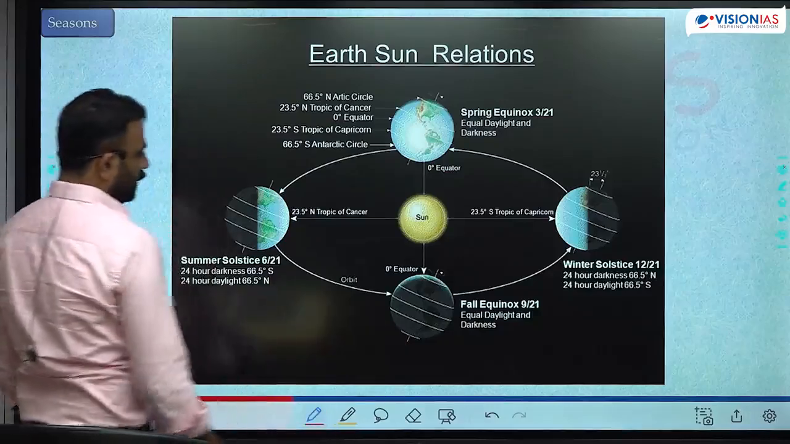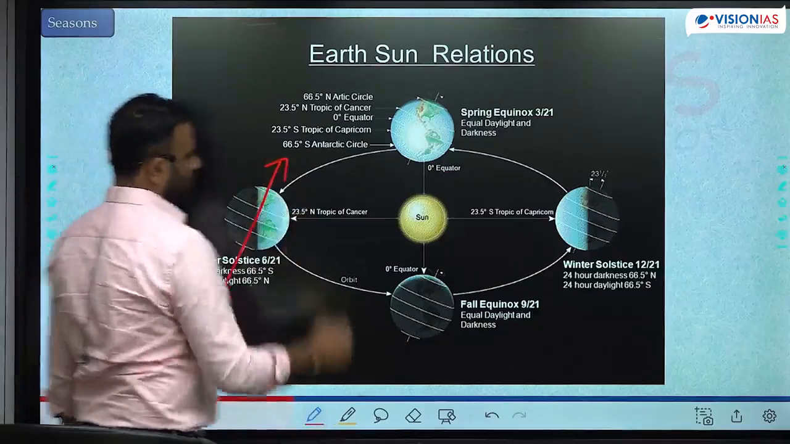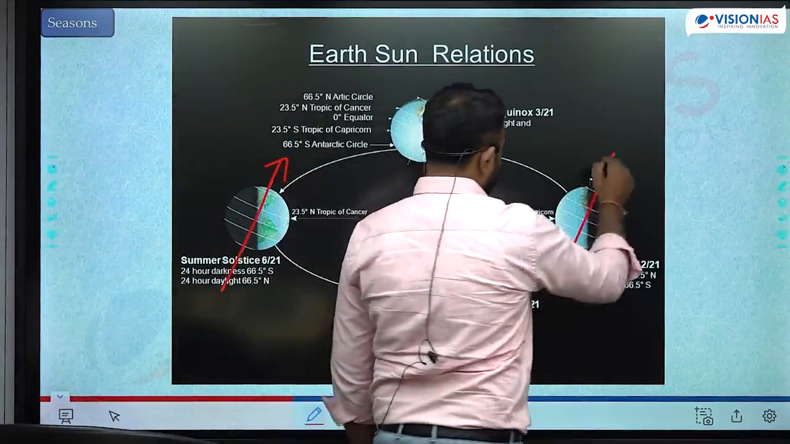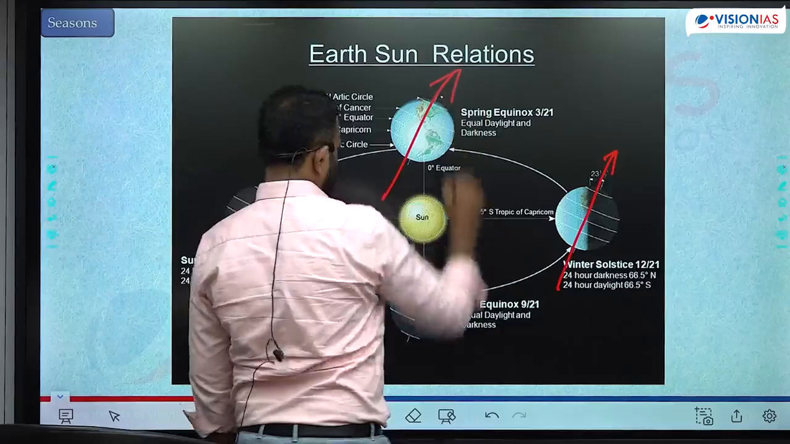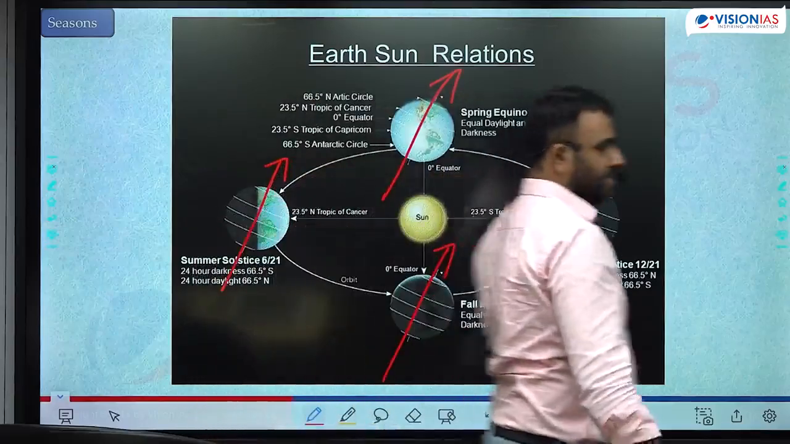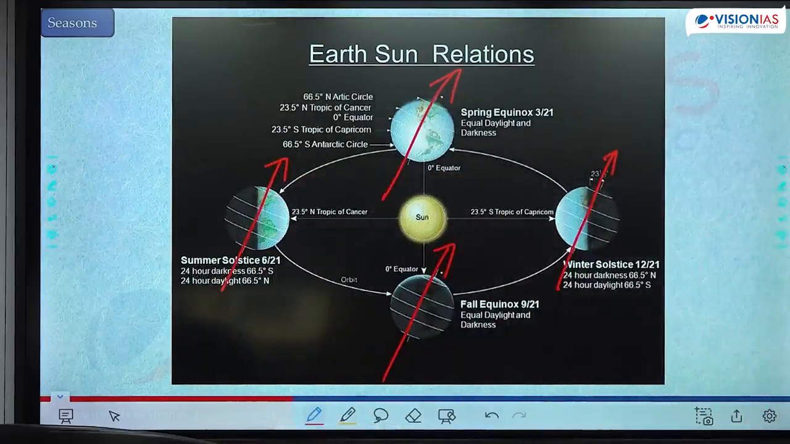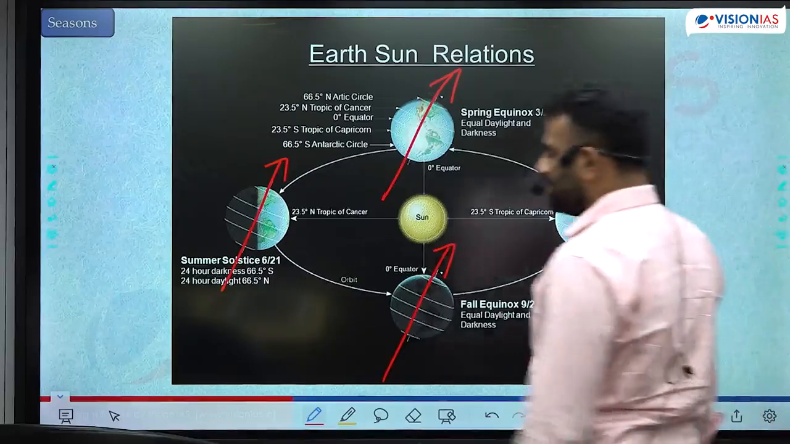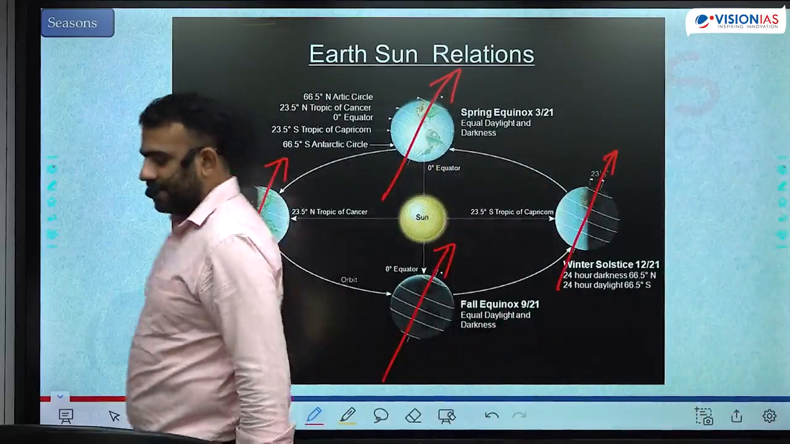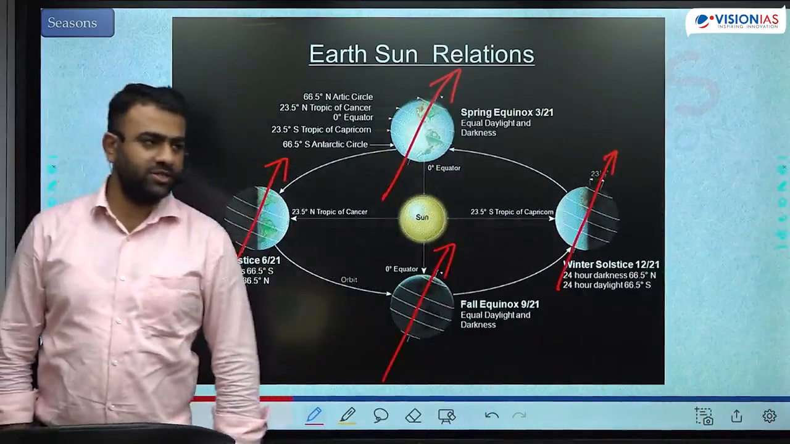That happens because the earth revolves around the sun with a tilted axis whose position remained fixed during the entire revolution. If this is the tilt here, this is the tilt here, this is the tilt here, this is the tilt. That is what we call the fixed axis of rotation. Axis is not only tilted, it is fixed in its position. Axis will not change its position. Throughout the entire revolution, it is tilted in the same direction.